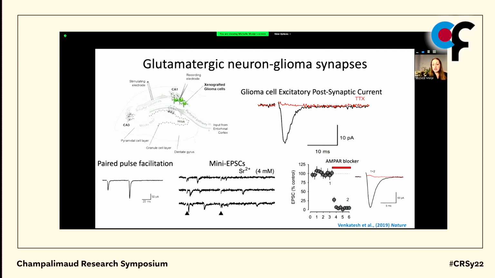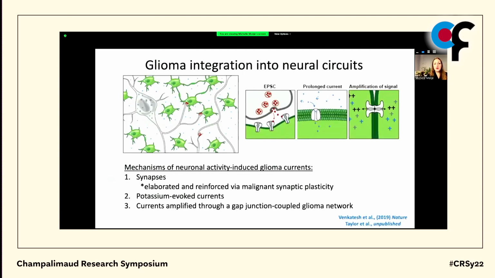At the same time that we discovered these in pediatric diffuse intrinsic pontine glioma and pediatric glioblastoma, Frank Winkler and Thomas Kuner's group in Heidelberg discovered the same thing in adult IDH wild type glioblastoma. And so we're finding that these cancers are not just driven by neuronal activity, they're actually integrating into neural circuits. They are doing this both through bona fide neuron to glioma synapses, as well as electrically through activity-dependent potassium evoked currents that are then amplified through a tumor-to-tumor gap junction coupled network.